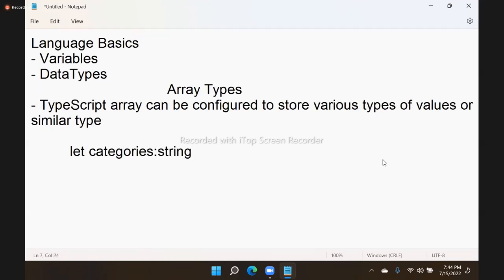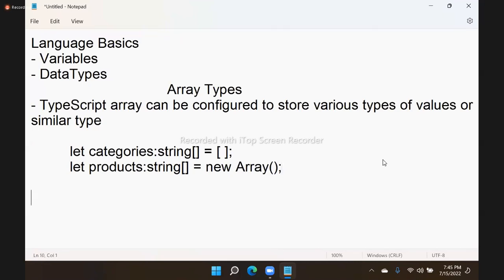If it is an array, then we just keep it in the array meta character, and in that we can store some values. Or we can say let products be a string type and use new Array, the array constructor. Already you know, an array can be initialized with memory by using the array meta character and the array constructor.